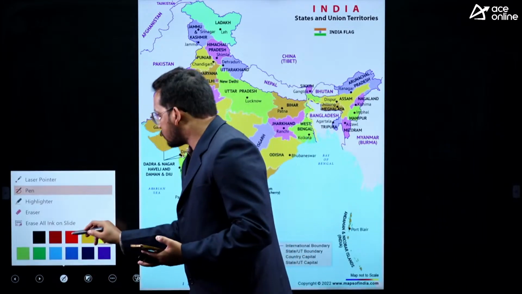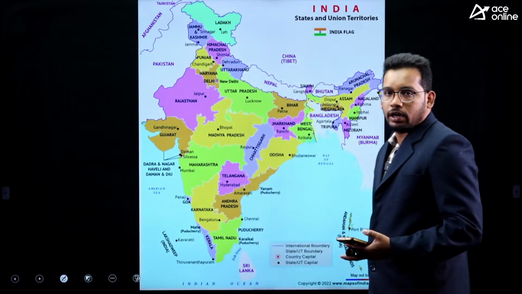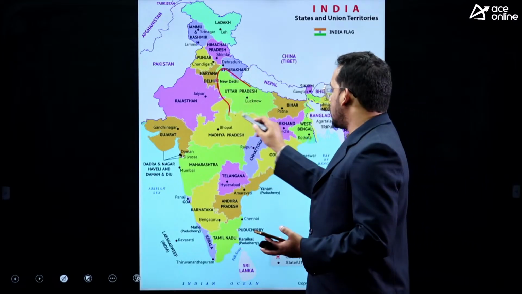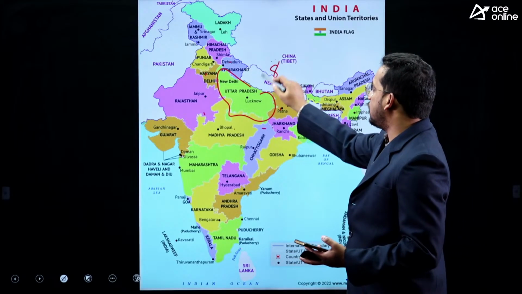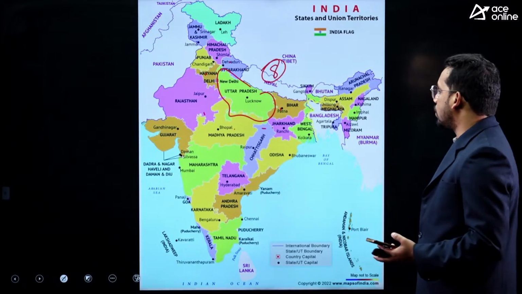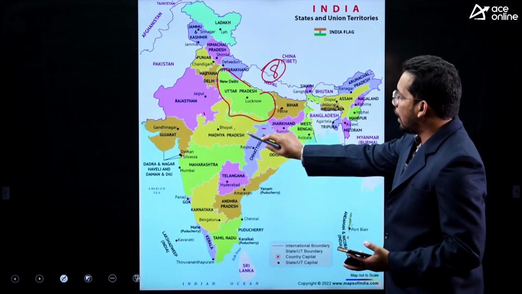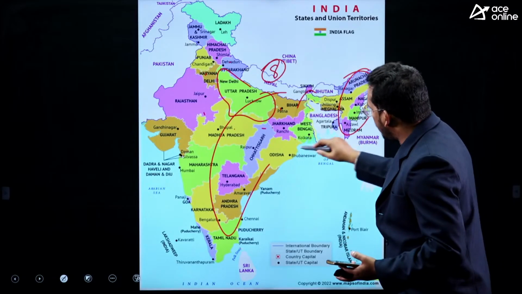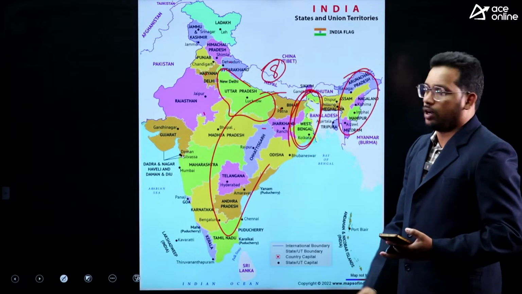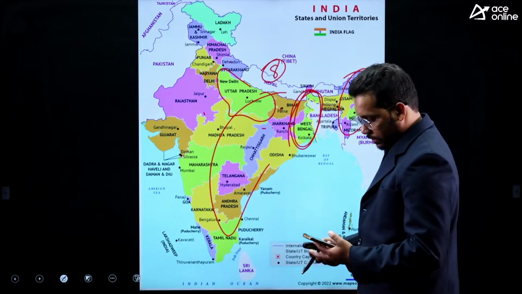So also in this political map, we have a few important facts to be remembered. Uttar Pradesh has the highest boundaries with the number of states, 8 states. Okay, that is one important fact. And if you want to travel from mainland India to the northeast, you mandatorily need to pass through West Bengal. So these are some important facts to be remembered.